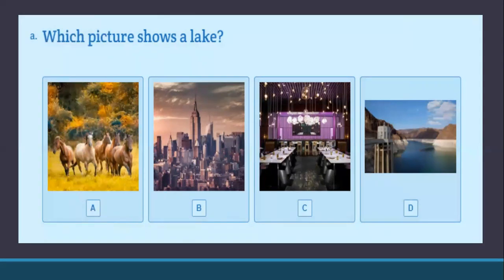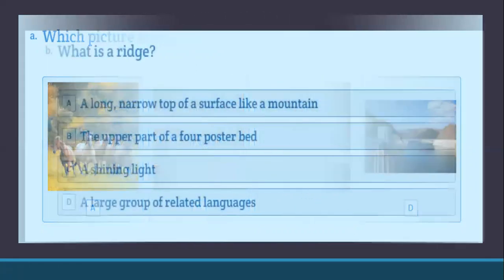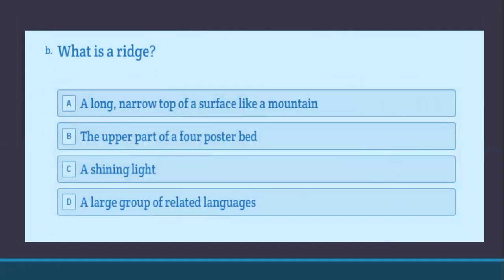Now you should have chosen D, okay, as picture D contains water. We all know that a lake is a body of water. It can be found in many places, forests, cities, towns.